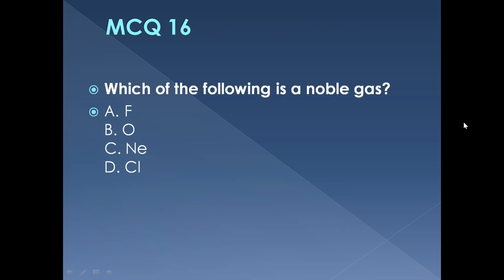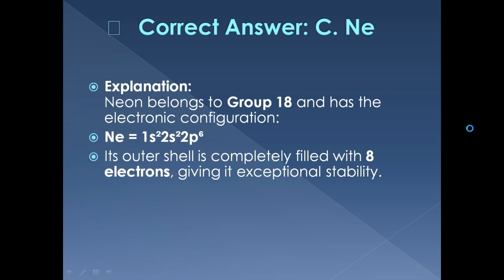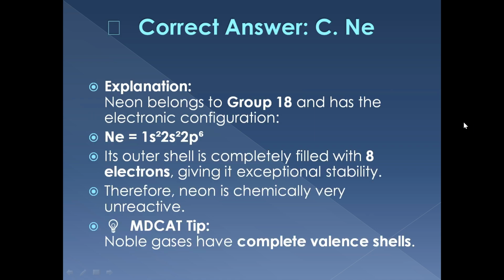MCQ 16. Which of these is a noble gas? Fluorine, oxygen, neon, or chlorine? The correct answer is neon. It belongs to group 18 and has a completely filled outer shell, giving it high stability and very low reactivity.